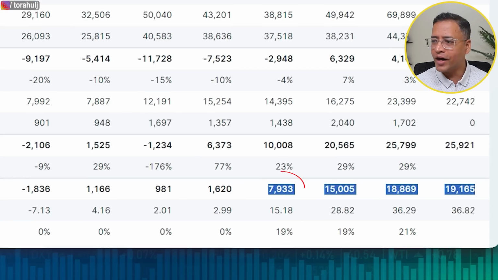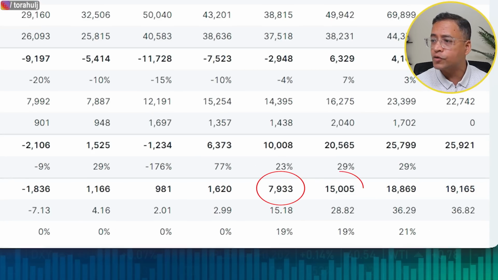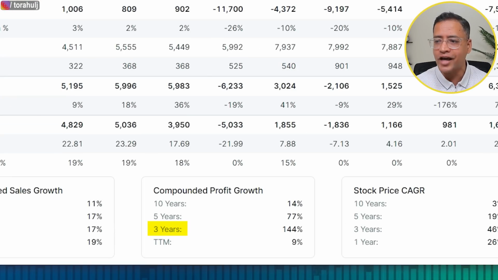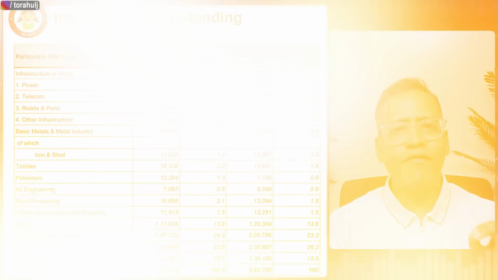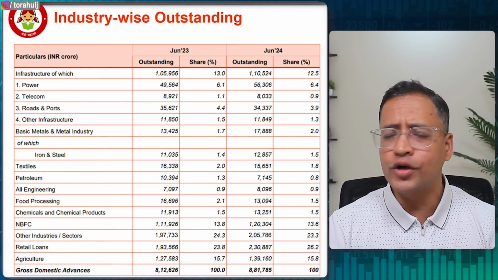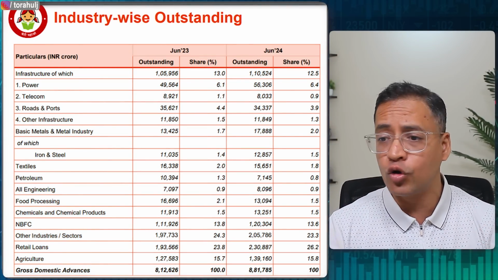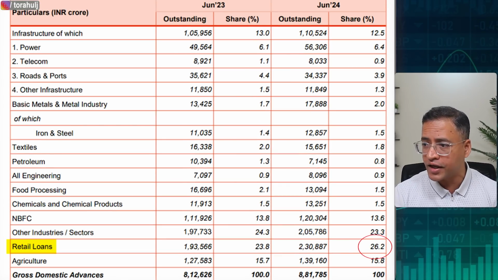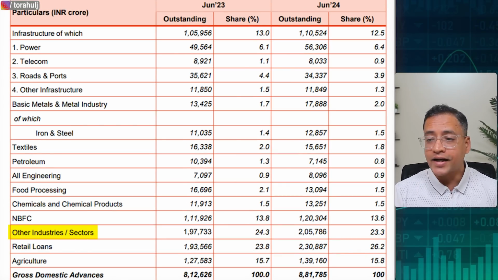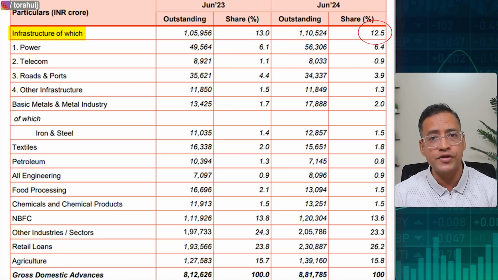You can see here it has gone from 8,000 crore back in 2022 to almost 15,000 crore in 2023. And if you look at the CAGR growth in the last 3 years, it has been around 144%. Extremely high profit growth in the last 3 years. If you look at the loan book of this bank, very quickly you will notice that this is a very well diversified loan book. Retail is contributing around 26% here as of June 2024. Corporate sector here is contributing around 23.3%. Number 3 is agriculture, 15.8%. Infrastructure is contributing around 12.5%. I can see that it is a very well diversified loan book, giving less risk exposure to this bank.